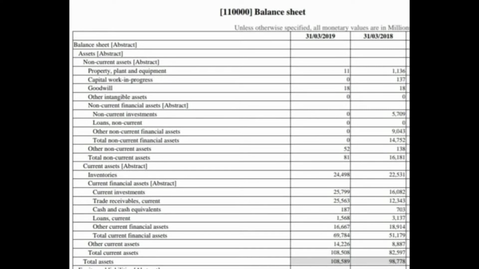Now current assets. Inventories increased from 22,531 to 24,498. Current investments increased from 16,082 to 25,799. Trade receivables have increased from 12,343 to 25,563. Total current financial assets have increased from 51,179 to 69,784. Other current assets have increased from 8,877 to 14,226. So the total assets have increased from 98,776 to 1,08,589.